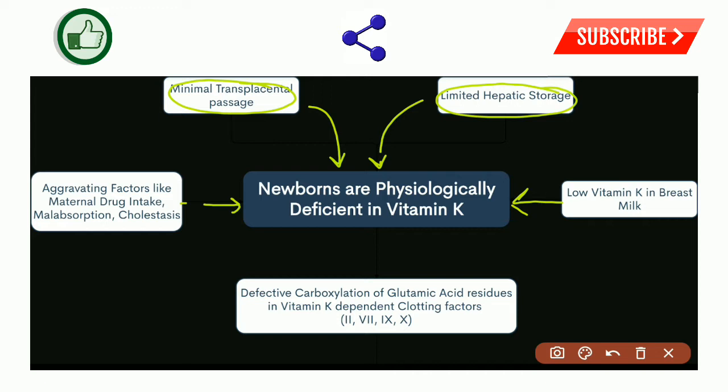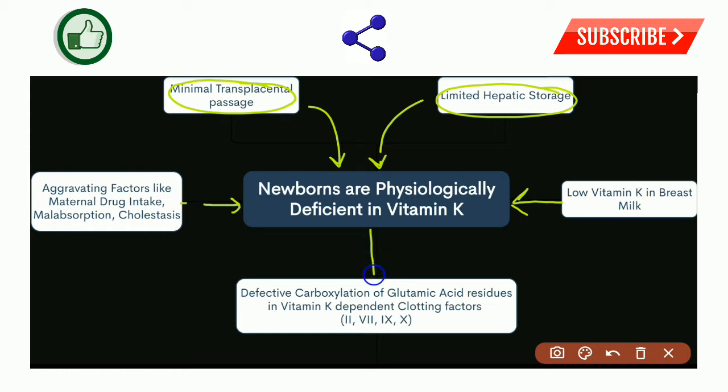Now vitamin K plays an important role in activation of some clotting factors. These clotting factors are called vitamin K dependent clotting factors. These are clotting factors 2, 7, 9 and 10. What does vitamin K do? Vitamin K helps in the carboxylation of glutamic acid residues in these clotting factors, and that helps them to become activated.